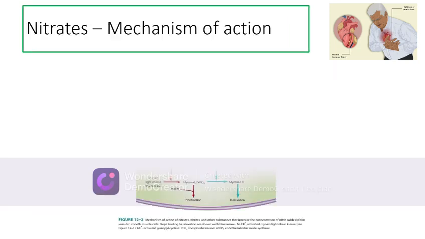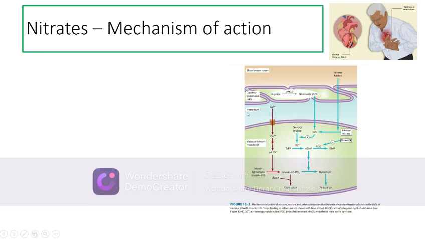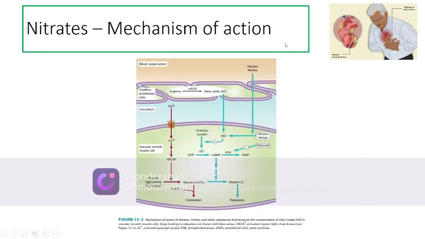So, what is the mechanism of action of nitrates? In the capillary endothelial cells, arginine is worked upon by the endothelial nitric oxide synthase, eNOS enzyme, to convert it to nitric oxide, and this nitric oxide then diffuses into the cells of the vascular smooth muscle and stimulates the guanylate cyclase enzyme. This ultimately causes an increase in cyclic GMP levels that results in a relaxation of the vascular smooth muscle. Nitrates or nitrites principally work by increasing the nitric oxide levels and thereby also promote the relaxation of vascular smooth muscle.